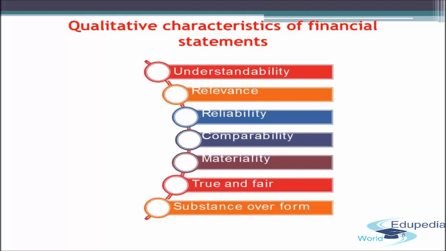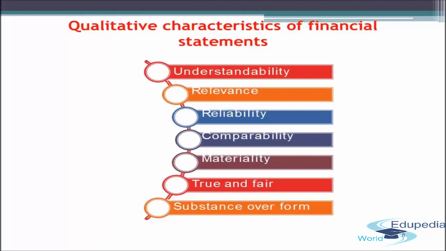Any financial statement should be prepared with the aim that it can be easily understood by the users, whoever the users of those financial statements are. It should be easily understandable by those end users.